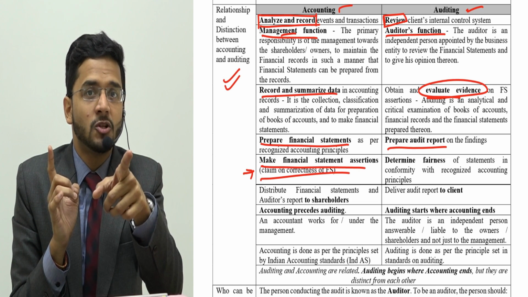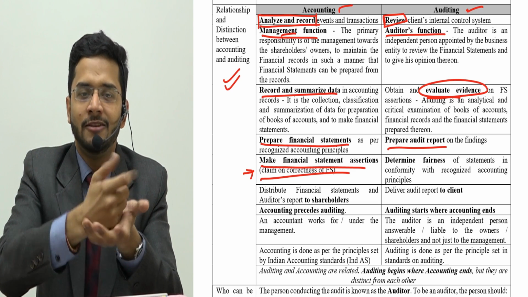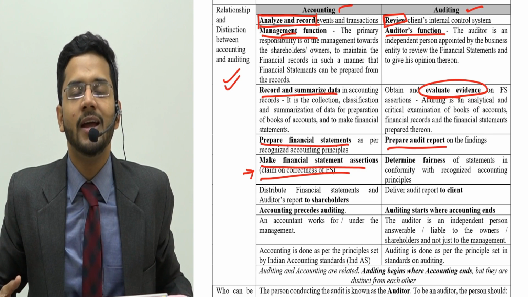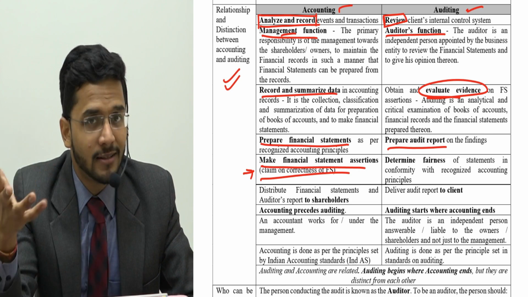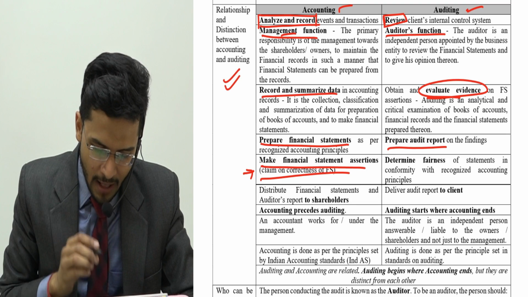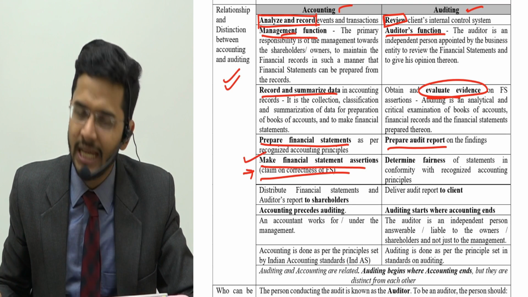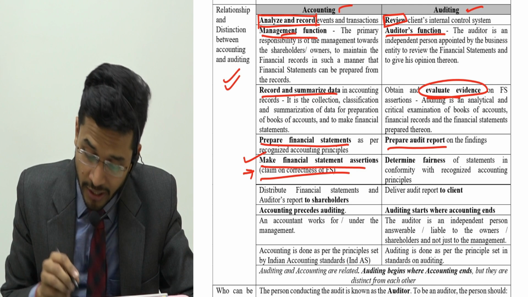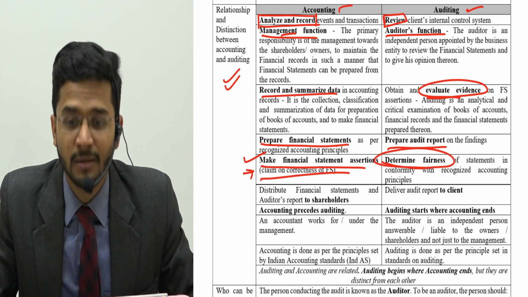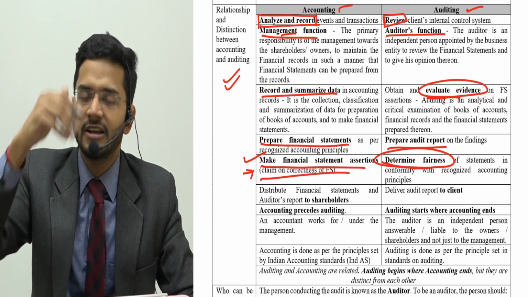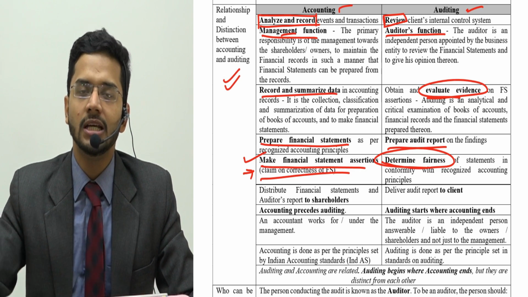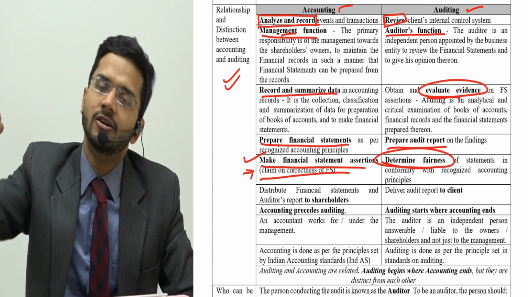Management's responsibility is to create a claim that we have got debtors worth rupees 100 crores, we have got income worth rupees 10,000 crores. An auditor has to review whether this claim made by the management in the financial statements is correct or not. So accounting means to create assertions in the financial statements, and auditing means to determine the fairness of these assertions, whether management has fixed assets worth rupees 100 crores or not, income worth rupees 10,000 crores or not. The auditor's responsibility is to verify whether these claims are valid or not.